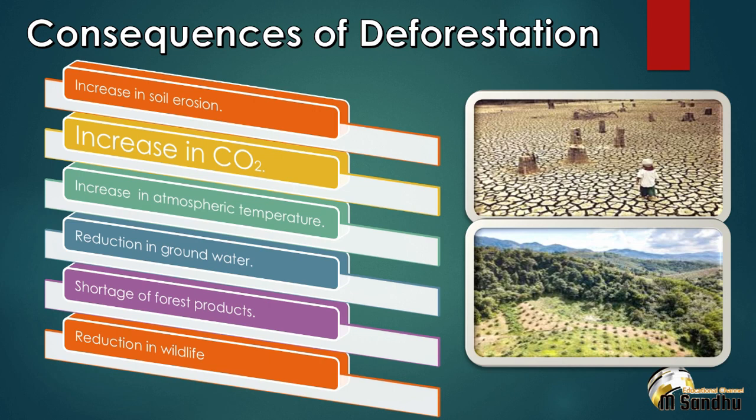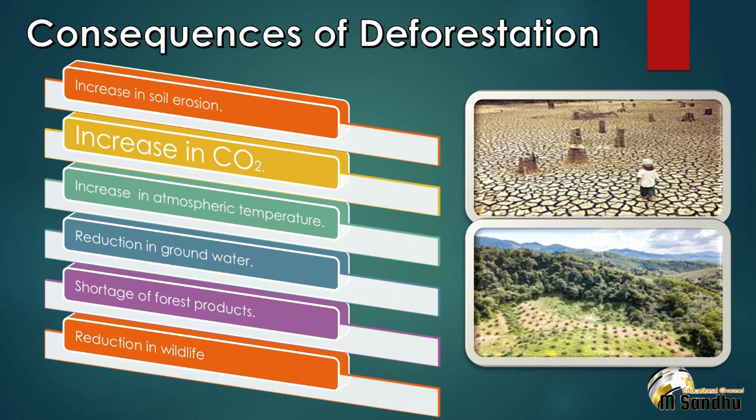Next one is increase in carbon dioxide. Trees absorb the carbon dioxide and release oxygen and water into the atmosphere and this contributes to global warming. Cutting down trees adds carbon dioxide to environment and then this lack of trees creates an absorption defect. Deforestation leads to emission of greenhouse gases also. Coming to third point, due to deforestation, global warming and greenhouse effect has resulted in increase in temperature.